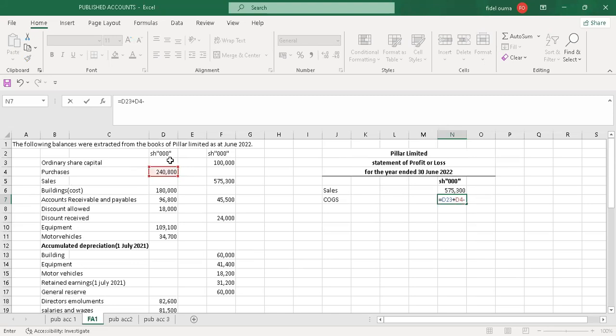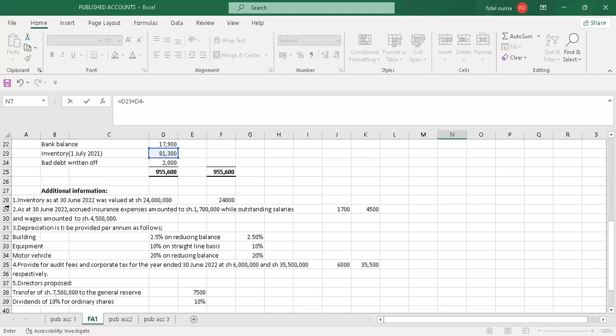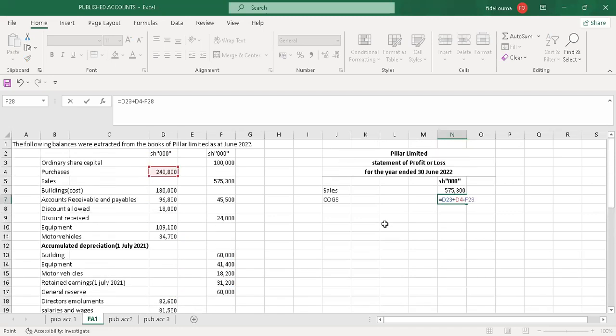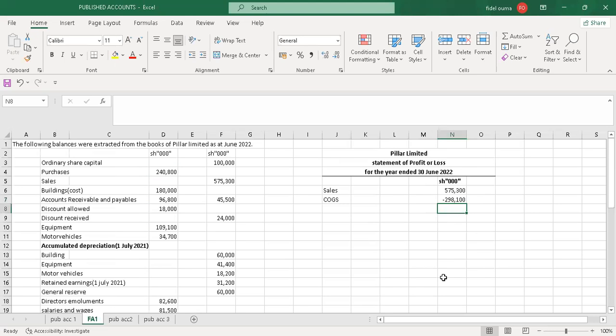Then I'll subtract the closing inventory. In additional information, we are told that inventory as of 30th June 2022 was valued at shillings 24 million. So this is our closing inventory. I'll just pick it, 24,000. Then because I want the cost of goods sold to be negative, I'll put a bracket around all that. Then I'll put a negative sign outside the bracket so that when I enter, the value will be negative. So once I have the cost of goods sold, I'll get the gross profit.